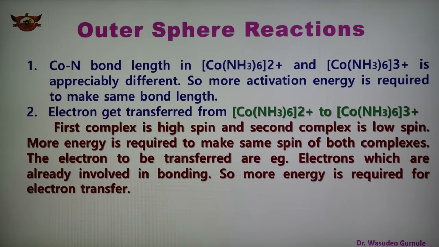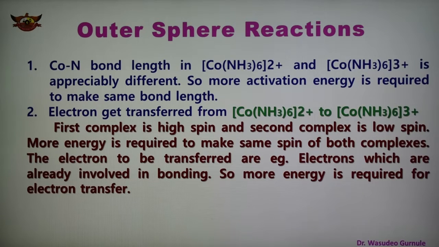The second point is that the electron gets transferred from one complex ion to another complex ion. In this case, the first complex is high spin and the second complex is low spin. More energy is required to make the spin of both complexes the same. The electrons to be transferred are eg electrons, which are already involved in the bonding. Therefore more energy is required for electron transfer. One is high spin and the other is low spin, so more energy is required to make them the same.